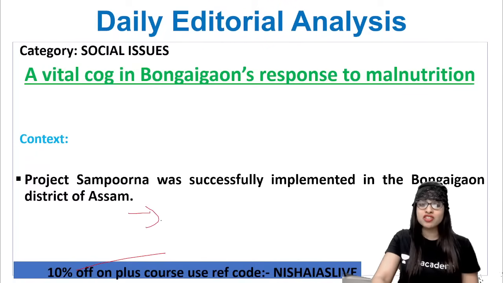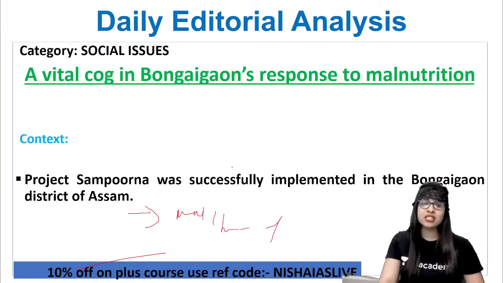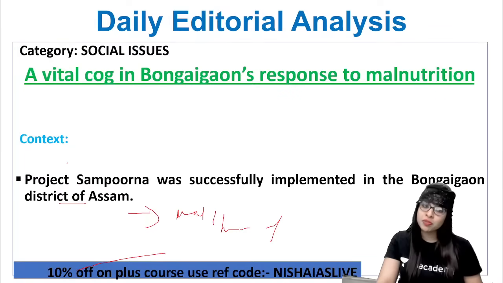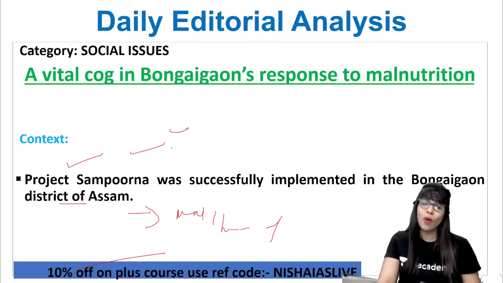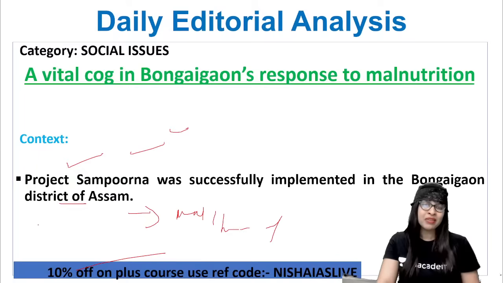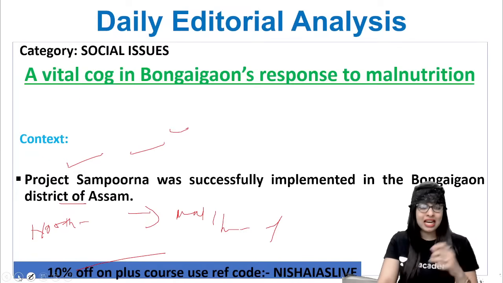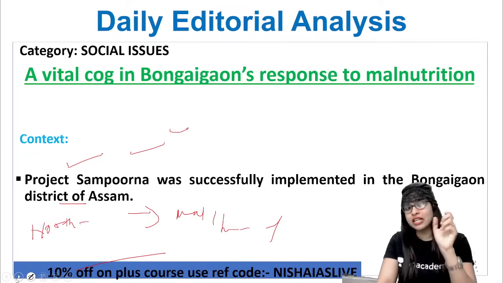Now it is based on the concept of malnutrition, hunger, poverty, etc. So it's a wide concept, I can tell you. Based on Project Sampurna, which has been implemented successfully in the district of Assam, this topic has been discussed. For that, you should know what Project Sampurna is, what the aims and objectives are, why it was implemented, what the concerns based on malnutrition are, etc. And holistically, the development of the northeastern part of our country, India. Clear? And Assam is a very, very important northeastern state, I can tell you.